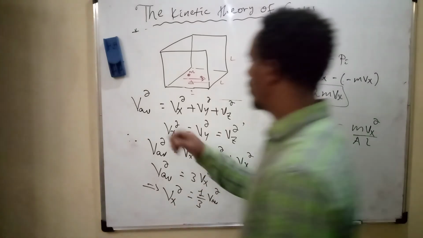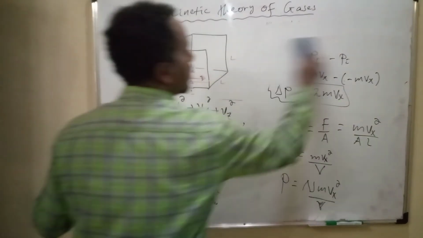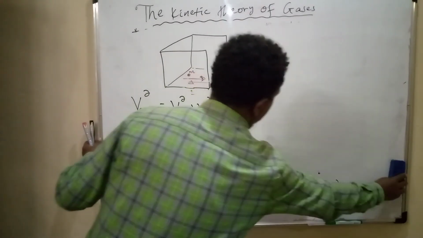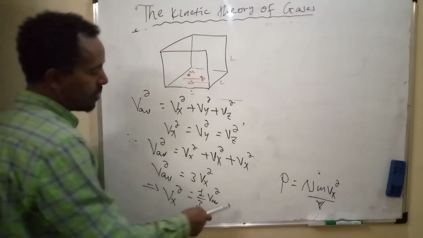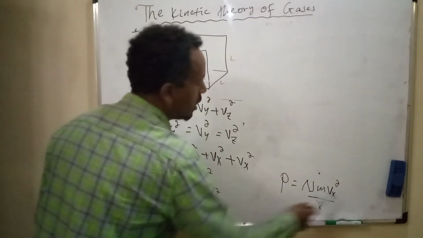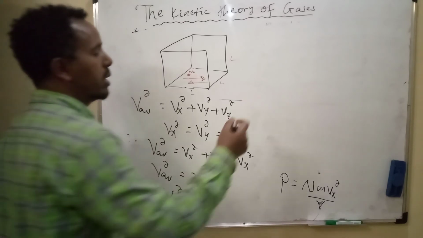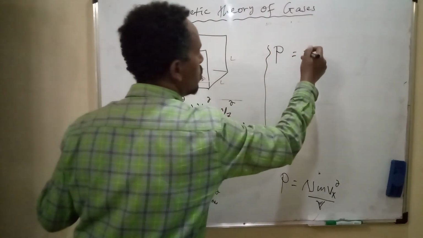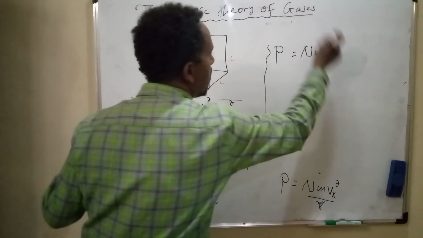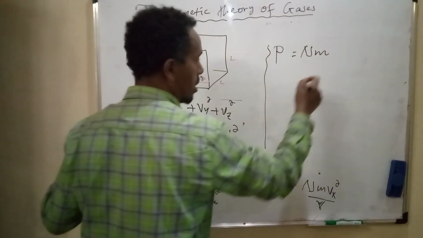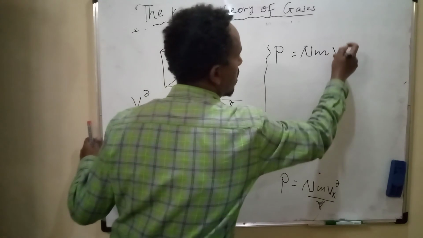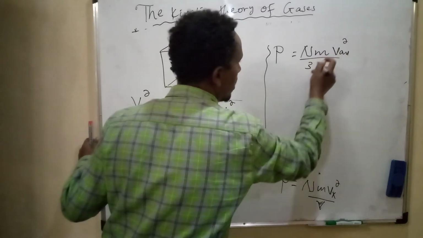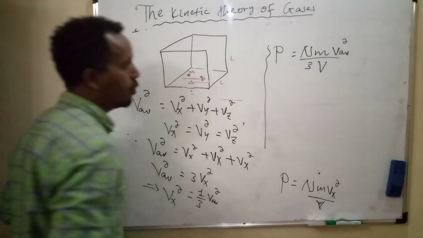Therefore, substitute 1 over 3 times average velocity square instead of velocity along the x-axis. Therefore, pressure is equal to n times mass times v average square over 3 times volume.